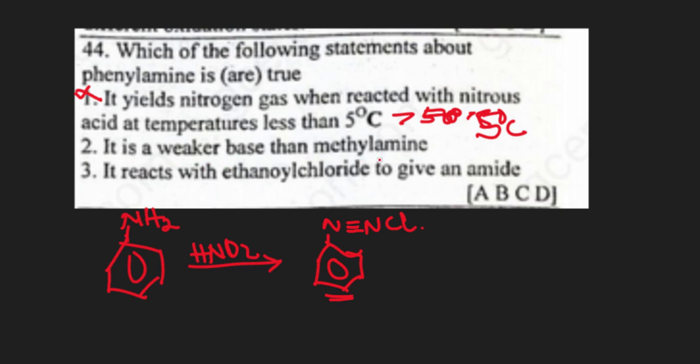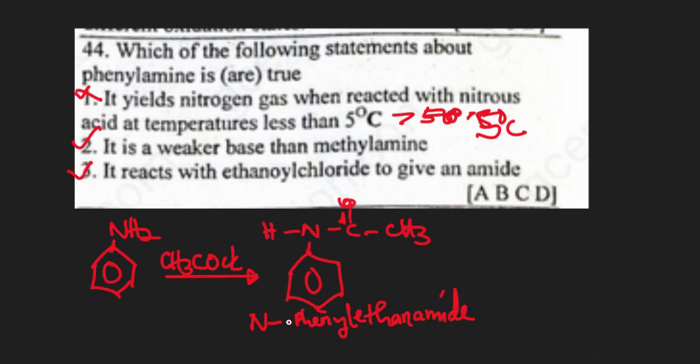It is a weaker base than methylamine because of the delocalized pi system between the lone pair on nitrogen and the delocalized system of electrons on the benzene ring, making the electrons on the nitrogen less available for donation, hence a weak base. True. It reacts with ethanoyl chloride to give an amide, which is also a true statement. Let's see the reaction. So this will be the product formed, the amide, N-methylphenylamide. So our answer is C.